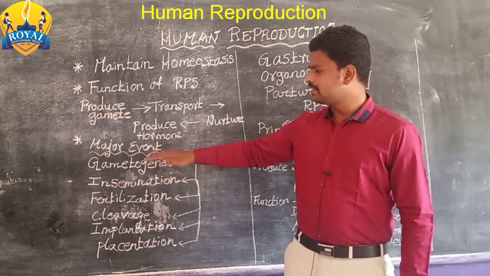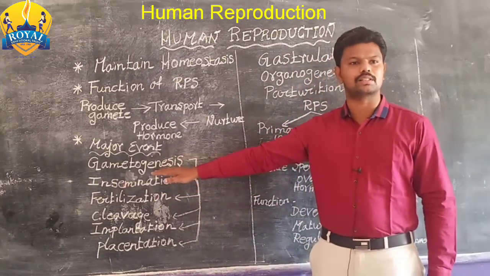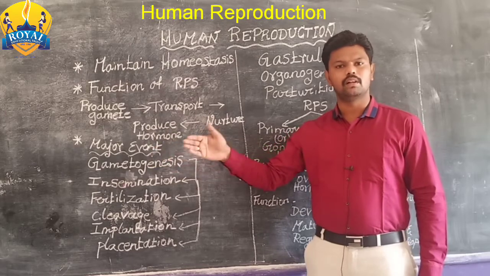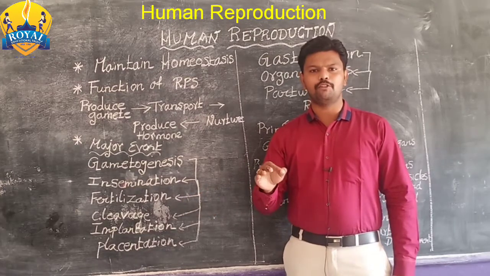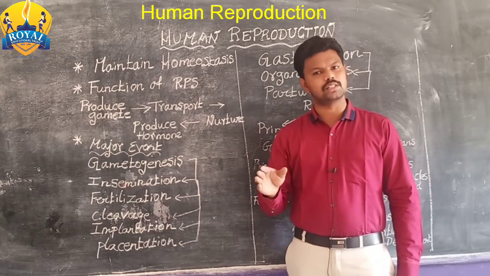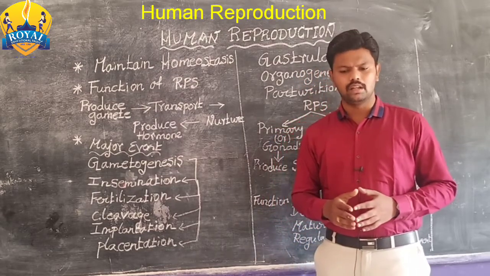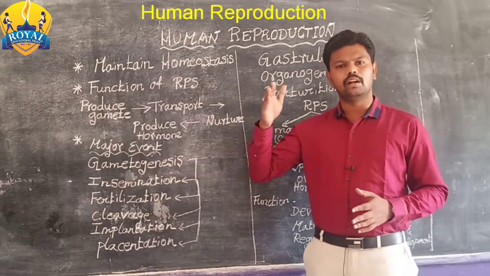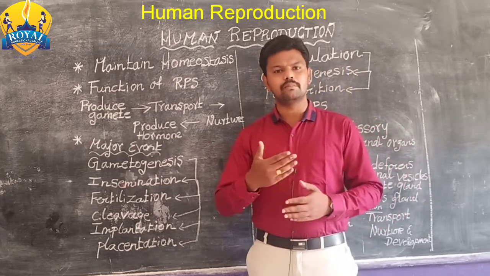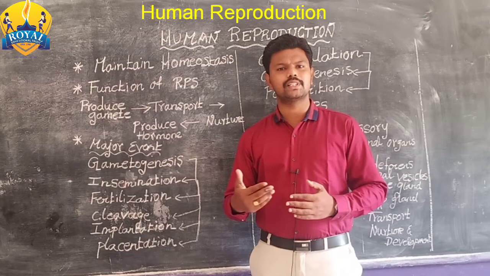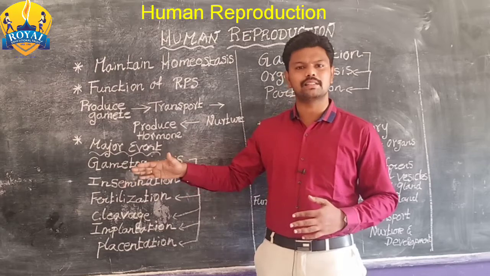Okay. What are the major events that occur in reproduction? First one is gametogenesis, formation of gametes, formation of the male gamete and formation of the female gamete. Formation of the male gamete is called spermiogenesis. Formation of the female gamete is called oogenesis. In gametogenesis, the diploid set becomes haploid. So what type of cell division occurs there? Mitosis or meiosis? Yes, meiosis occurs.